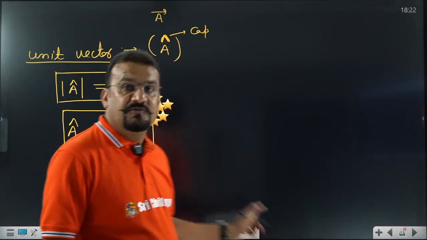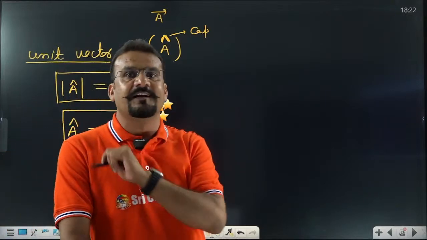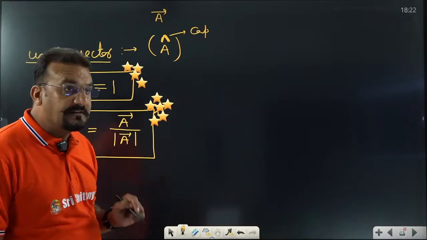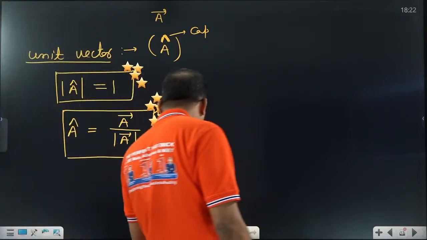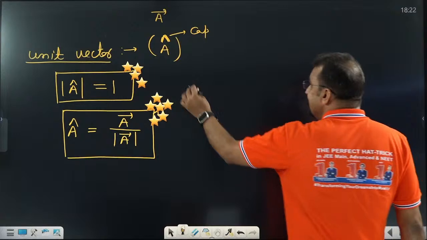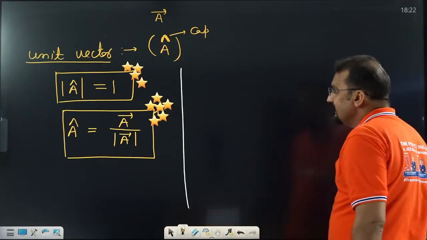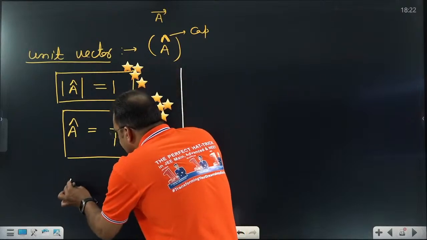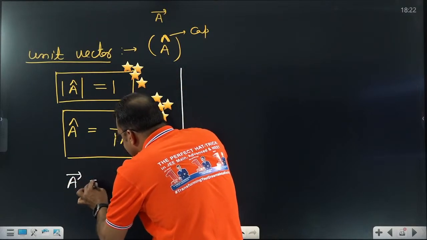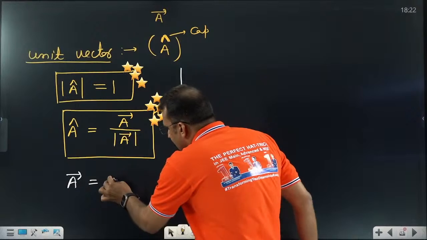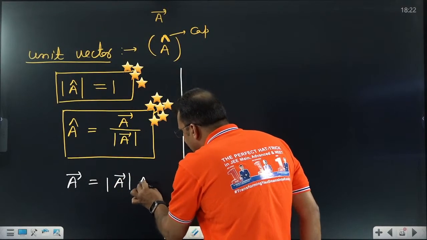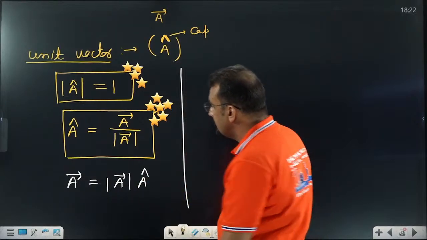What is this? A vector which has unit magnitude is a unit vector. A vector which has this formula is a unit vector. What I want to define from this part, very important, is what the unit vector provides. When we define vector A, can I write it like that? Vector A equals the magnitude of vector A into the unit vector.